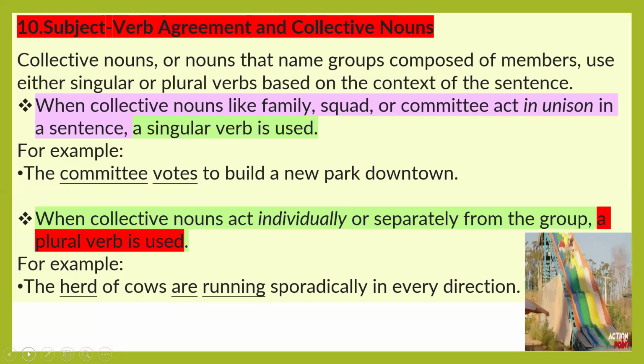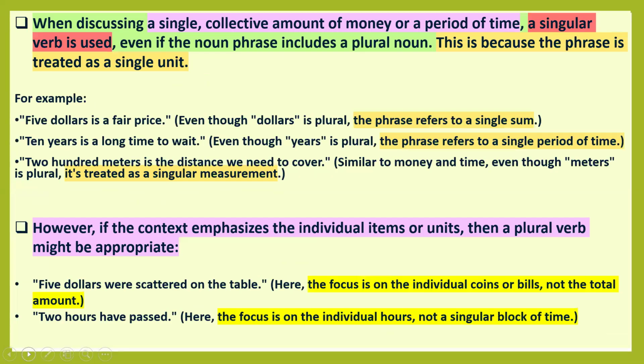So we have learned subject verb agreement and collective nouns, and we have seen this in the examples also. When discussing a single collective amount of money or period of time, a singular verb is used, even if the noun phrase includes a plural noun. This is because the phrase is treated as a single unit. So no need to look at the noun phrase; you have to look at the main subject. A collective amount of money or period of time always takes a singular verb. Five dollars is a fair price.